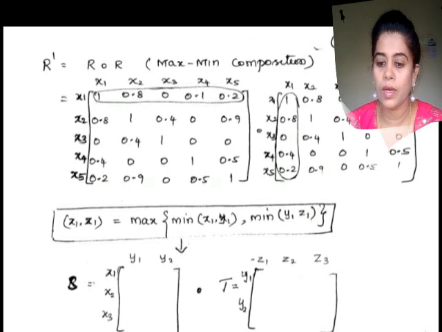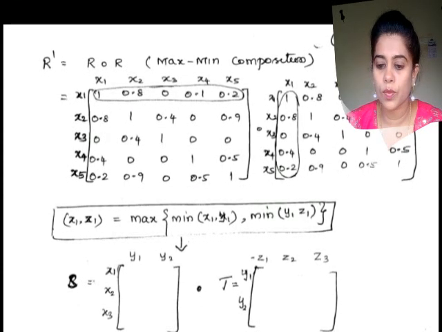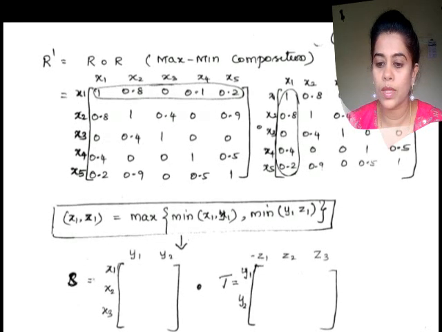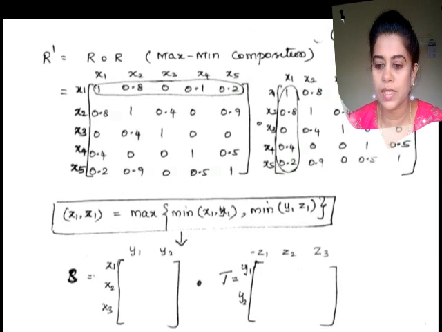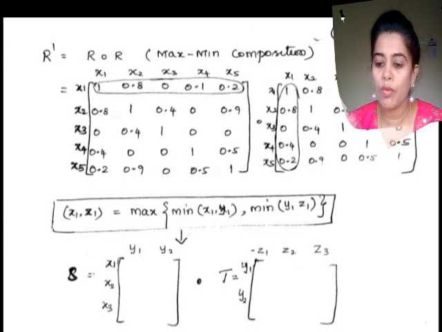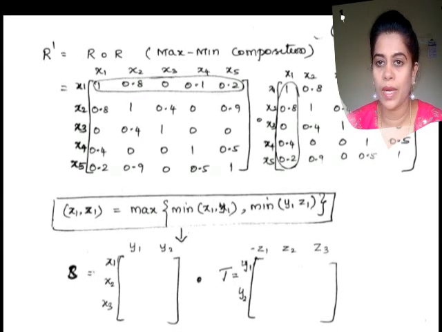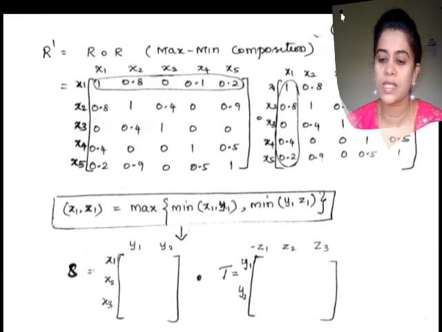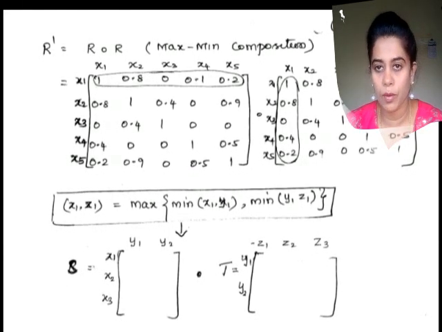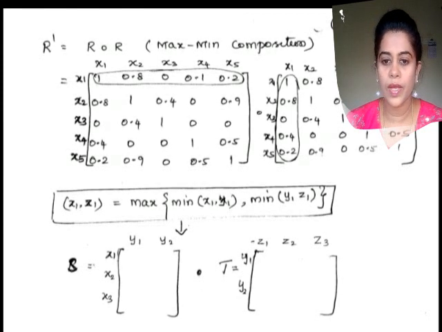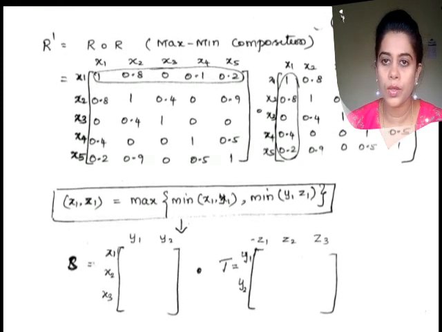Maximum of minimum of x1, y1, we are comparing with minimum of x1, y1 from the first matrix, yes, and minimum of y1, z1 in the T matrix. This is what we have to do. This is the formula we have for these types of matrices. I have written the formula. And in a similar way, we are going to do R to R.